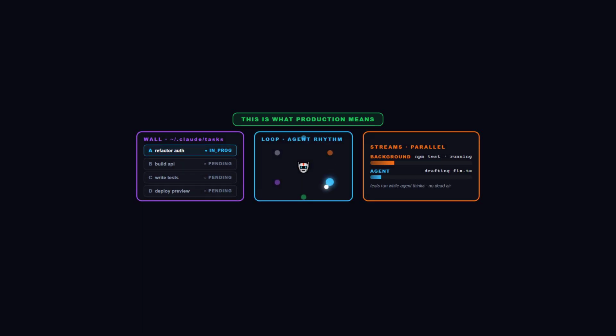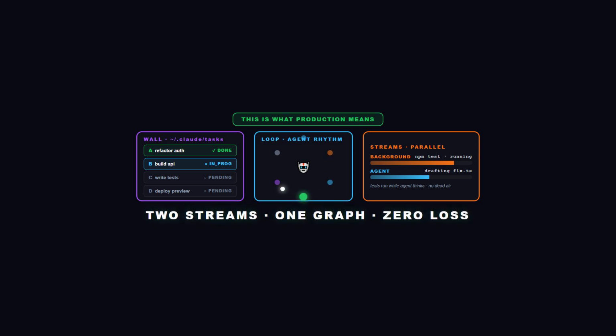Notice what just happened. The agent crashed yesterday. You restarted it this morning. It picked up at the next ready task. While it works on this one, the next build runs in parallel. 2 streams, 1 graph, 0 context loss. This is what production agent actually means.